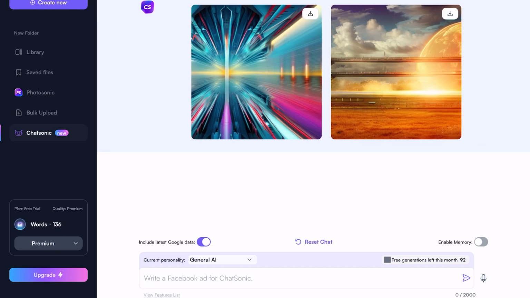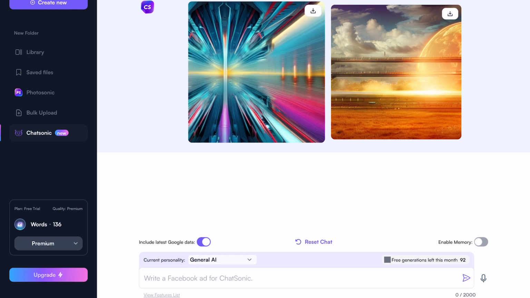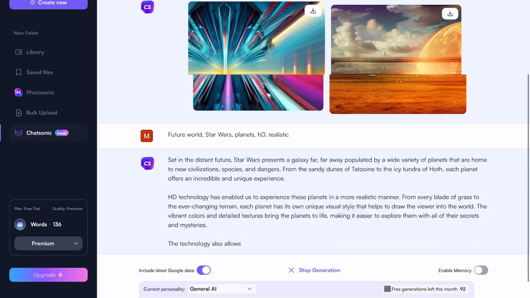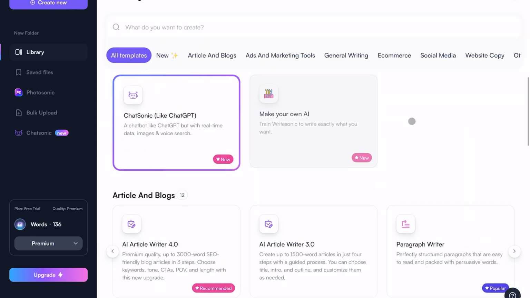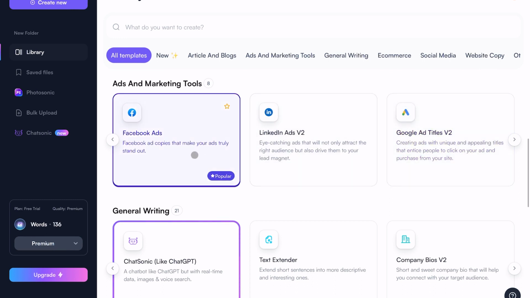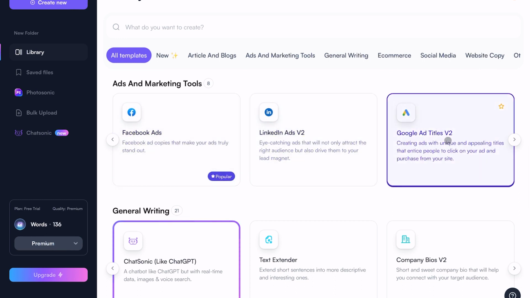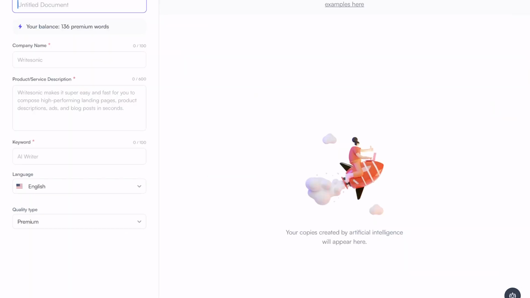I think this is a pretty useful tool because it can be implemented in your blog articles. And these are two of the versions that are actually coming out. I don't really like that, but we could probably try to make it more detailed. So you can also use this tool to generate some titles. Let's say you make Facebook ads, LinkedIn ads, or Google ads, or whatever. I would just click on it and say, for example, let's call it AI tools list,